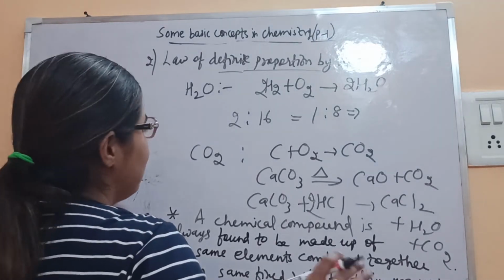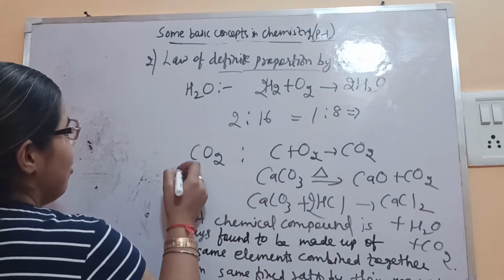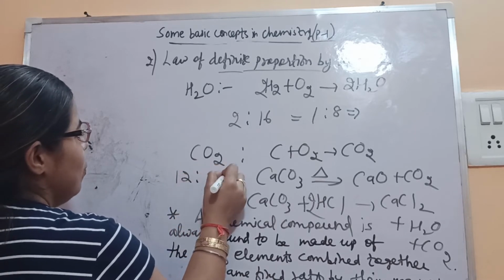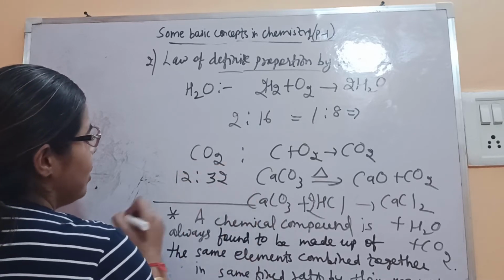Ratio or proportion by their masses, like here CO2. So carbon is 12, oxygen is 32. So simplified, what will you get?